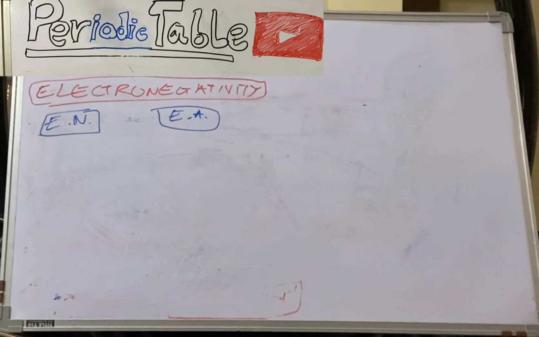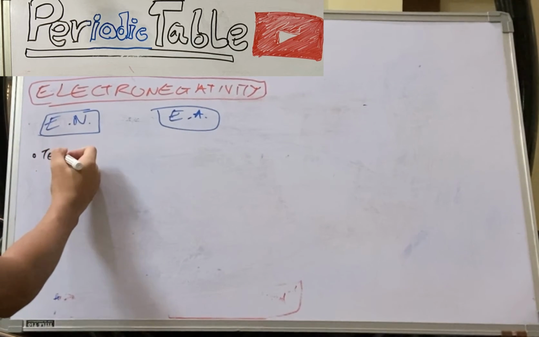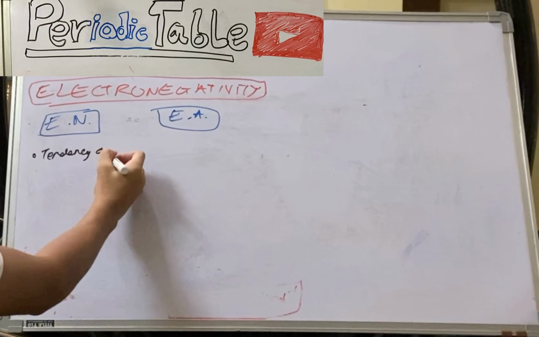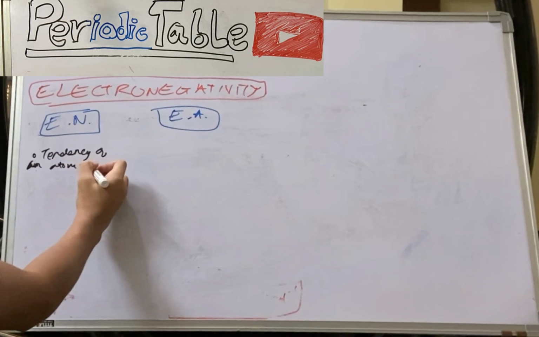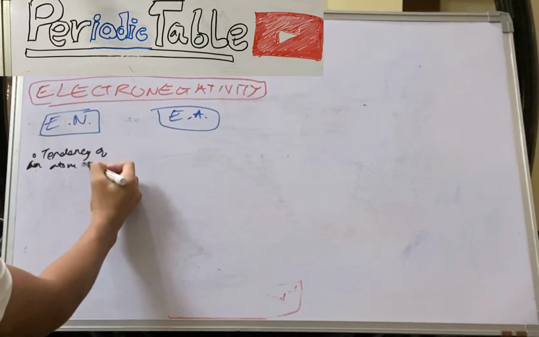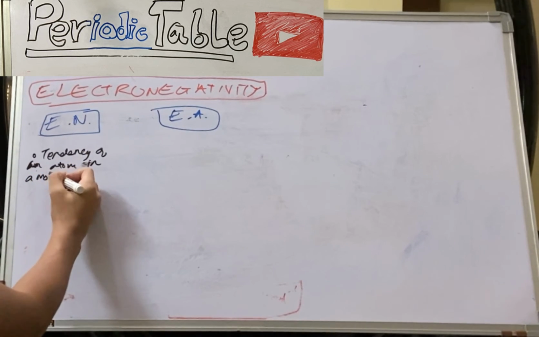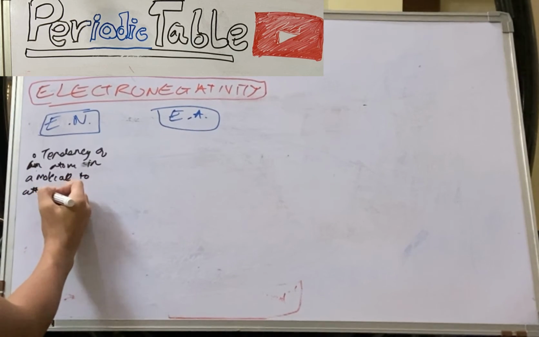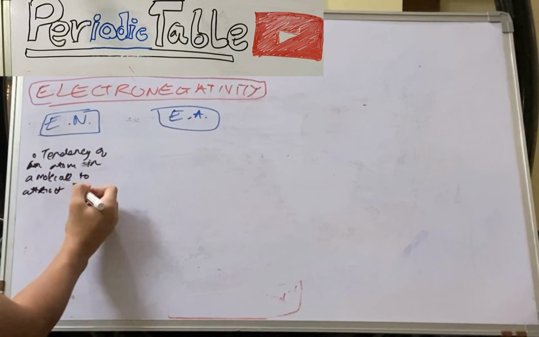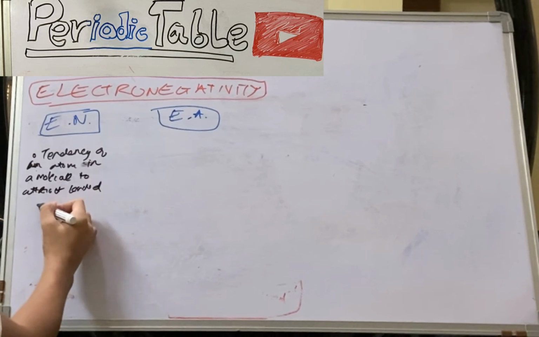So here you will write: tendency of an atom in a molecule to attract bonded electrons.